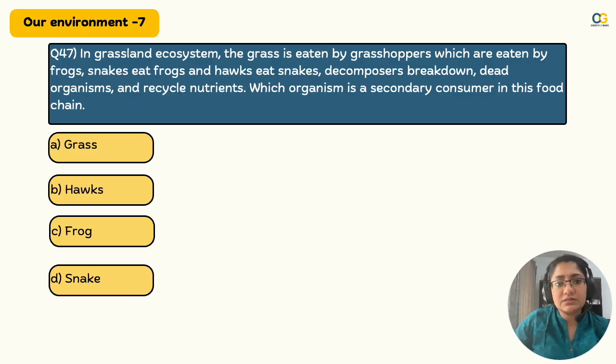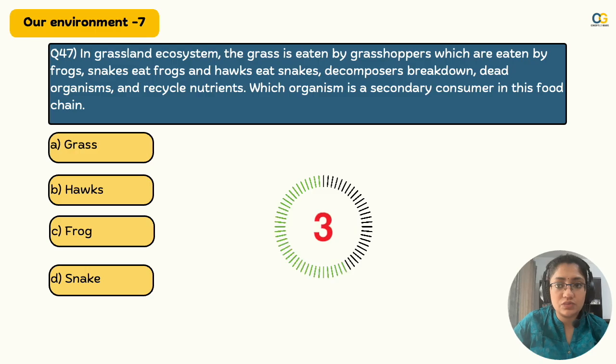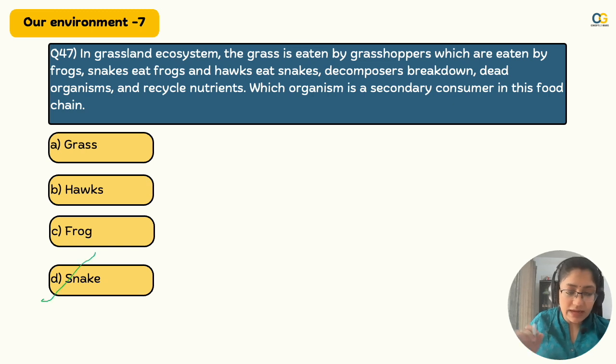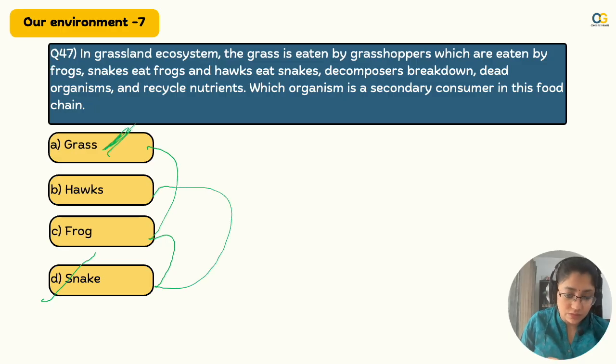In the grassland ecosystem, the grass is eaten by grasshoppers, which are eaten by frogs. Snakes eat frogs and hawks eat snakes. The decomposers break down the dead organisms and recycle nutrients. Which organism is a secondary consumer of the food chain? Think through. Right answer is snake, because it is grass to frog, frog to snake, and snake to hawk. This is a producer, not even a consumer. Then this is the primary consumer, this is the secondary consumer, and this is the tertiary consumer. So definitely snakes, right? Perfect.